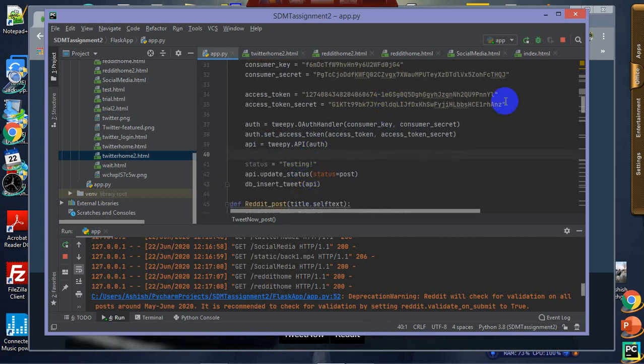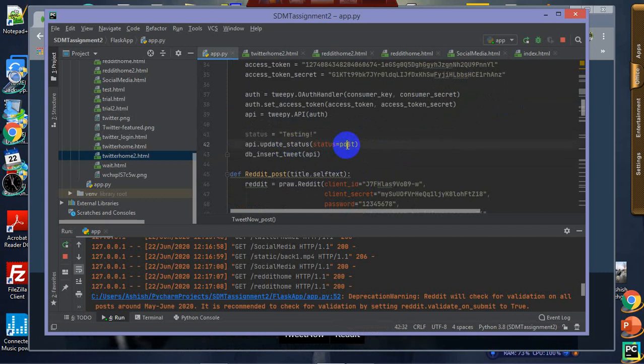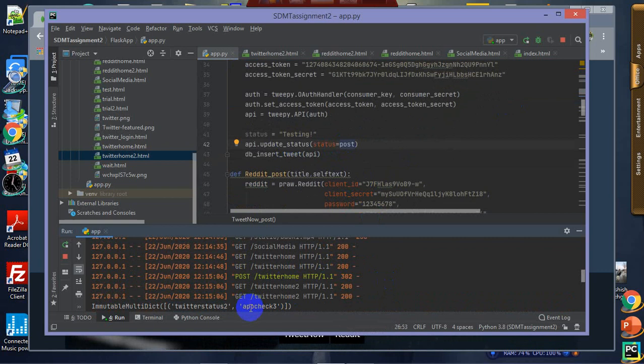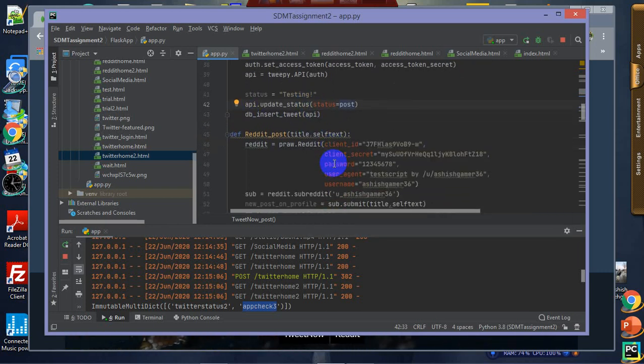So there is no need to enter credentials if I have everything like this, and for this I have to create an app in my Twitter developer account, which will provide me with all these keys. This is the value that I receive from the backend. The variable is the same, that was app check 2 in the first case, that is stored, and first of all posted on my Twitter account and then inserted into my database.